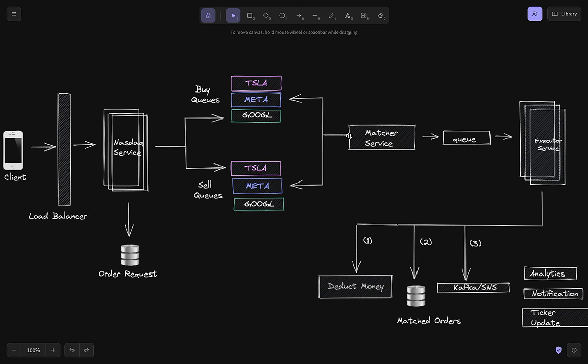The last thing that is left is the partial order matching. How will we handle the partial orders here? Now, let's say I pull a buy order from this queue that is buying 5 stocks, and a sell order from this queue that is selling 10 stocks, and there is a match for 5 stocks between them, right? So only 5 stocks are matched, so the sell of 10 stocks is still pending.